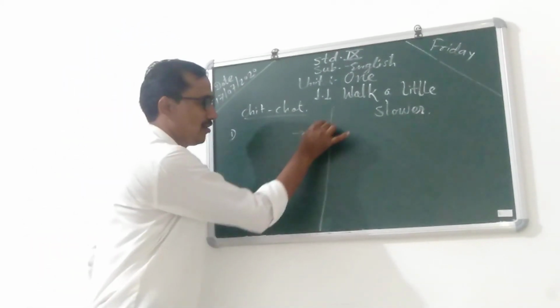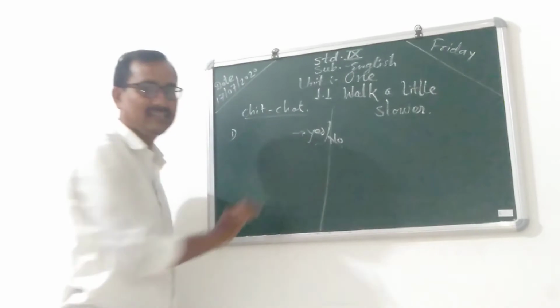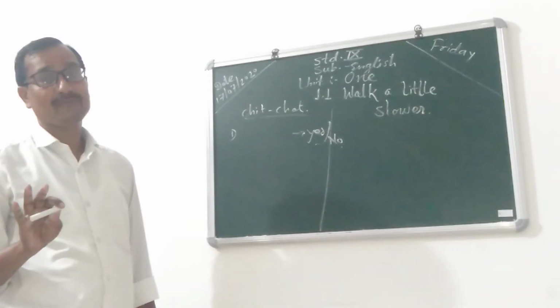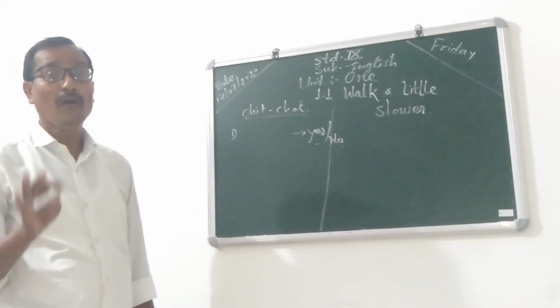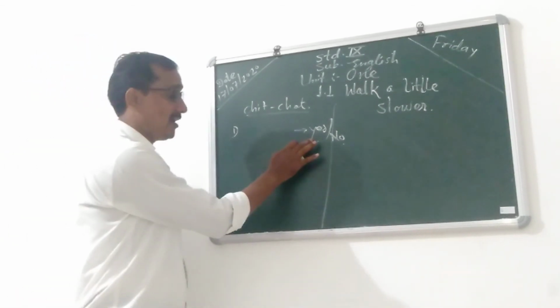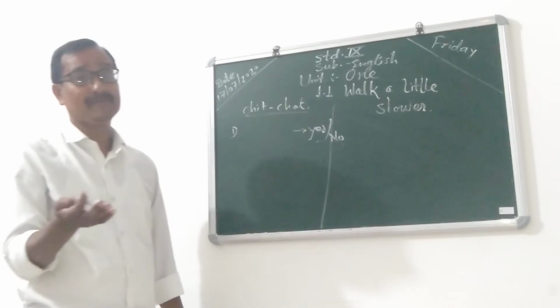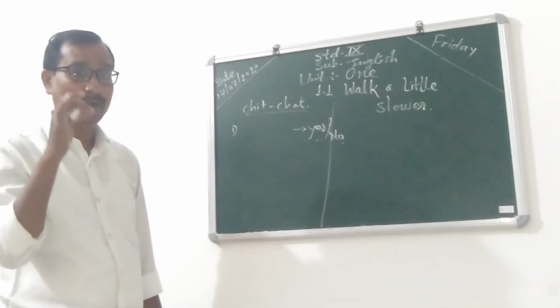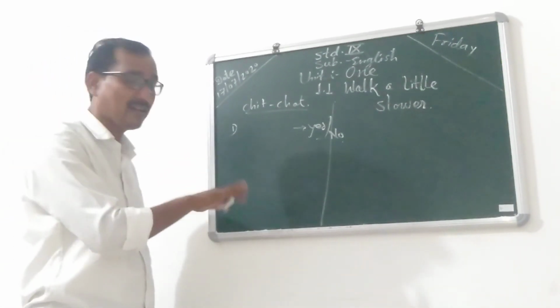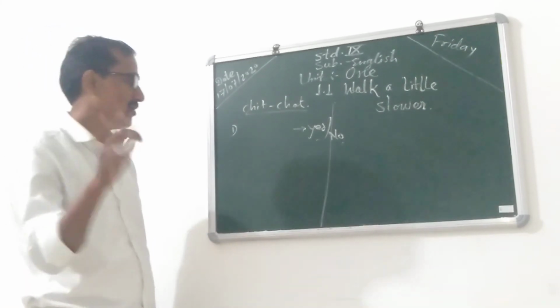Yes or no, because it is a verbal question. Say only yes or no. After saying it in your mind, then you write down yes or no yourself.